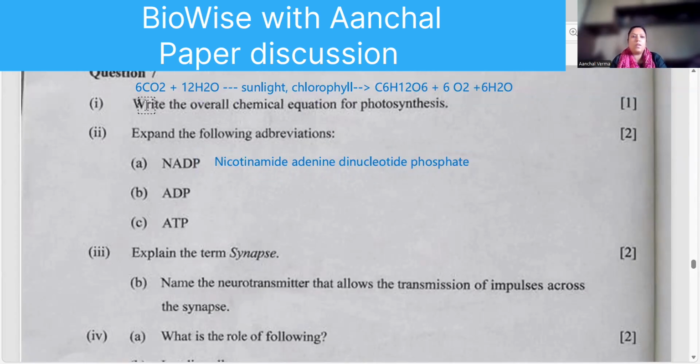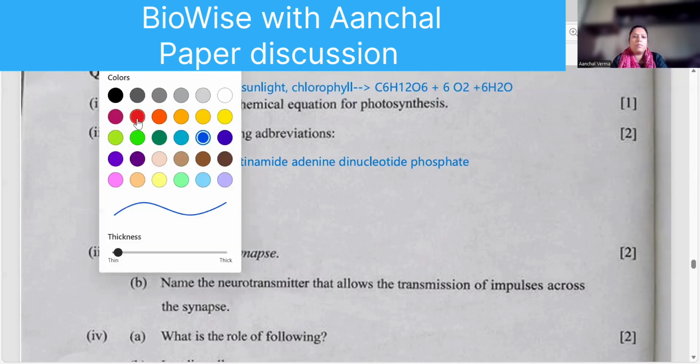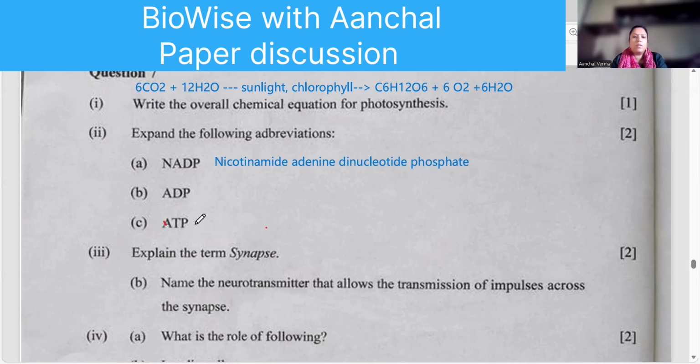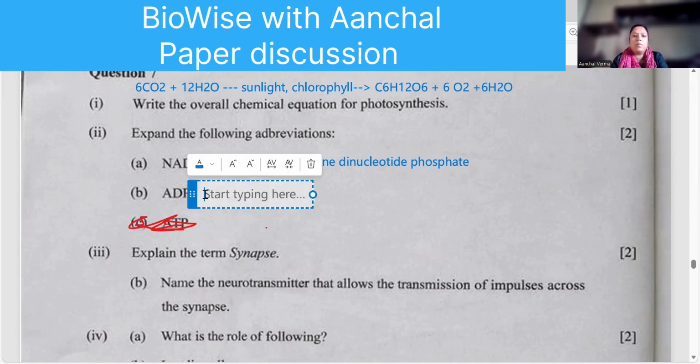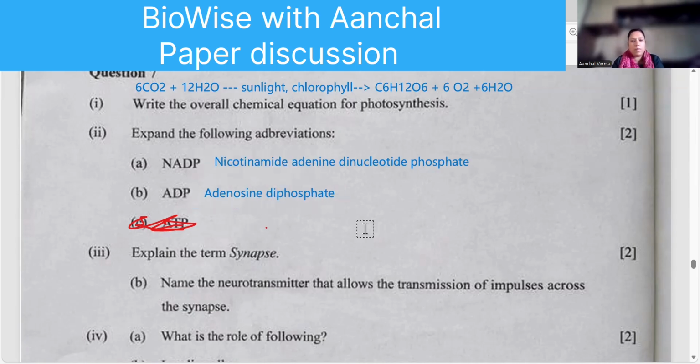This was not there in the question paper, this is added. ADP, adenosine triphosphate. Sorry, adenosine diphosphate. Okay. Synapse: a gap or junction between two neurons is called synapse.